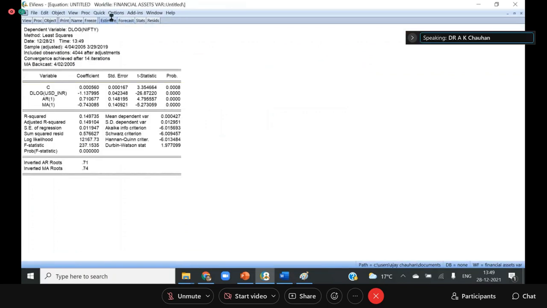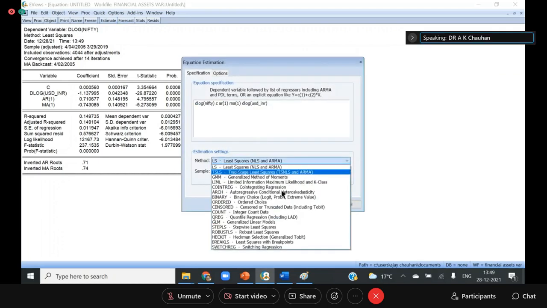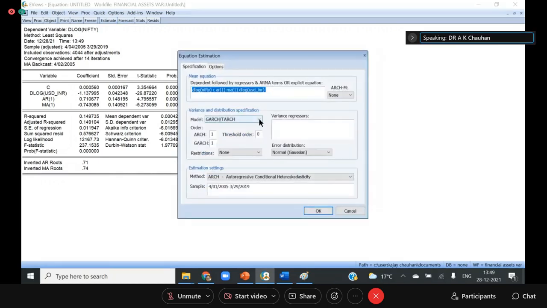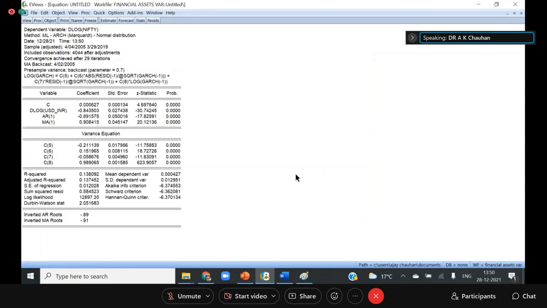Now I'm going to apply the GARCH family, so I'm applying the eGARCH model. Just select eGARCH, do nothing in this option, and click OK. So now if you see this part, right?